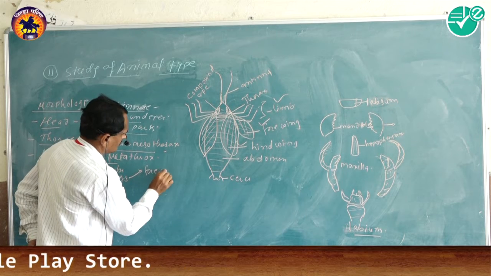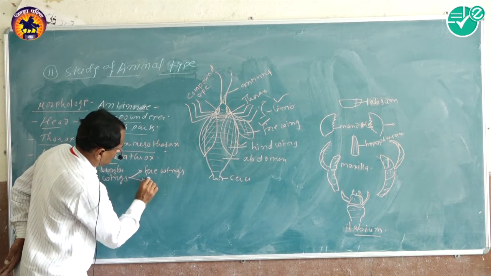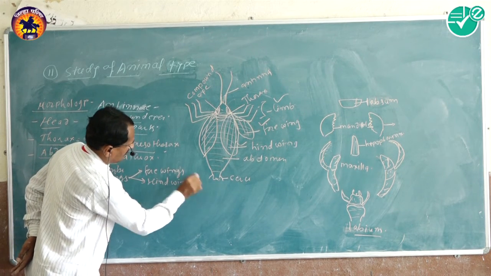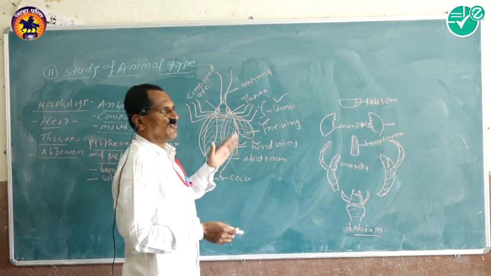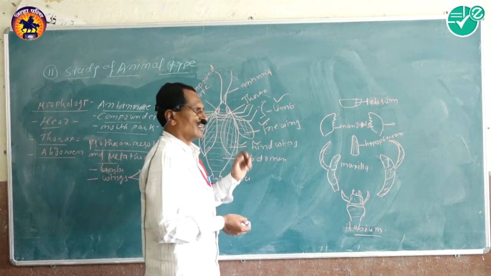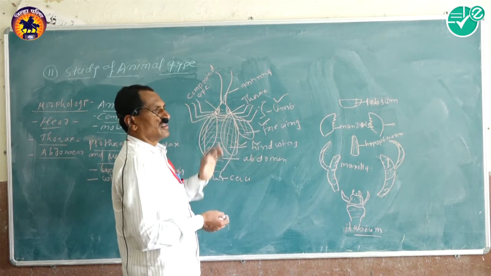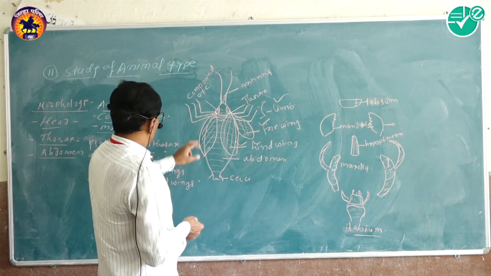Hind wings are nothing but true wings, and these are useful for flying. They are membranous, thin, and they originate from the thorax or thoracic region.